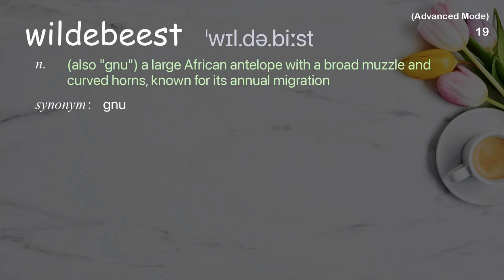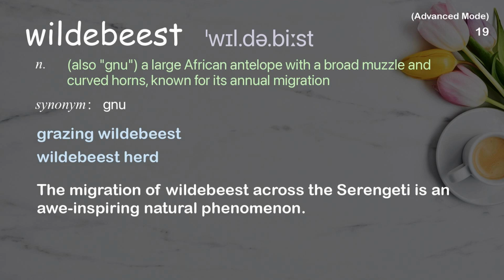Wildebeest. Also gnu, a large African antelope with a broad muzzle and curved horns, known for its annual migration. Grazing wildebeest. Wildebeest herd. The migration of wildebeest across the Serengeti is an awe-inspiring natural phenomenon.